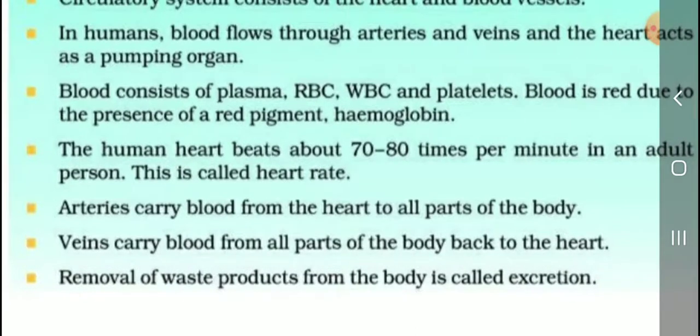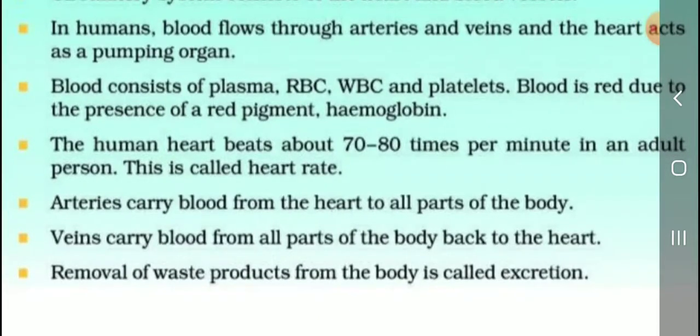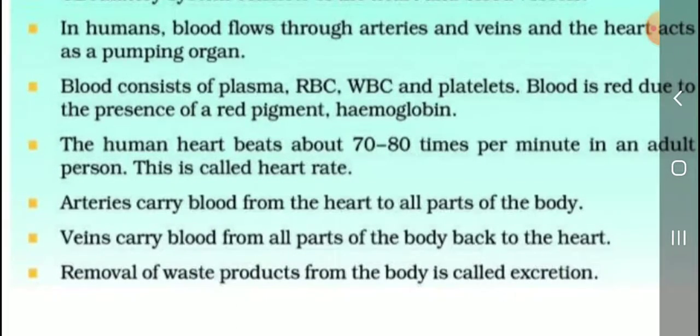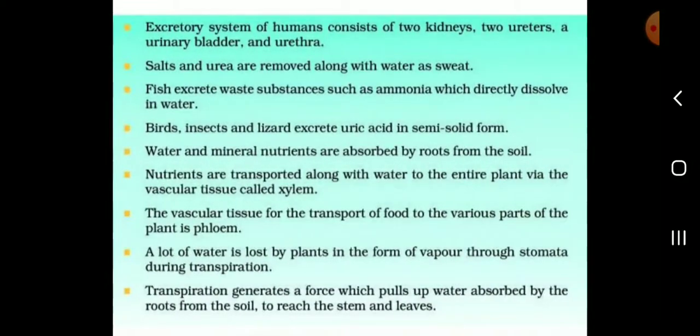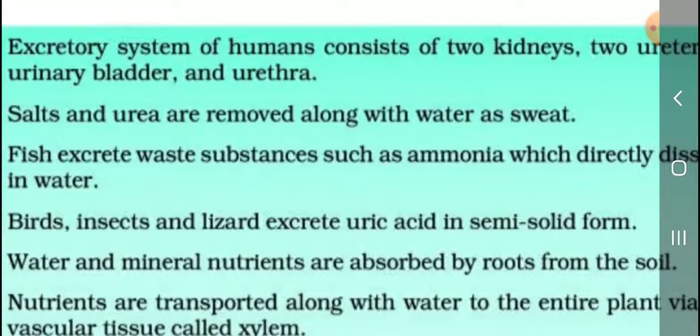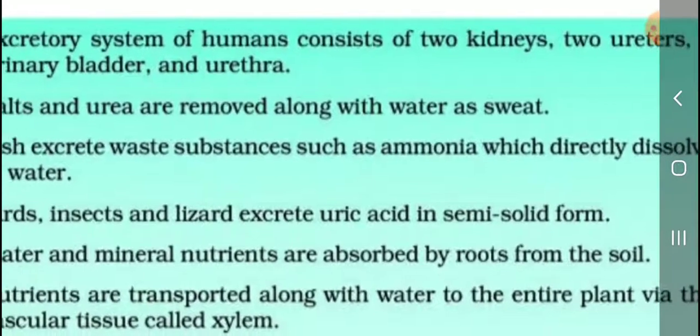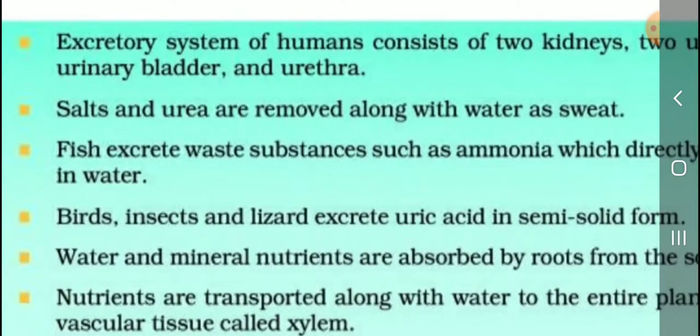Next one, arteries carry blood from the heart to all parts of the body. Veins carry blood from all parts of the body back to the heart. Okay. The next, the removal of waste products from the body is called excretion. Next, the excretory system. Humans have 2 kidneys, 2 ureters, a urinary bladder and a urethra.